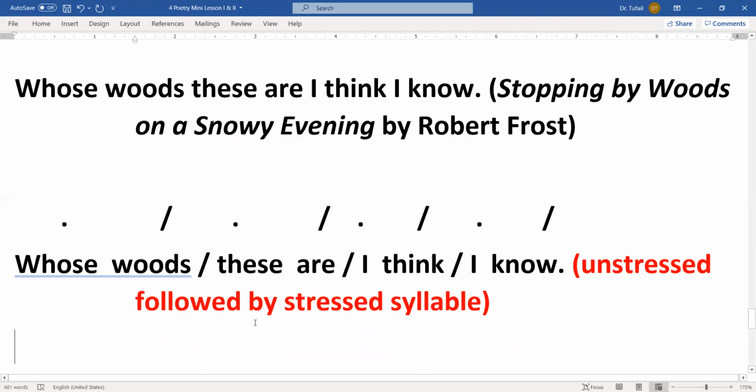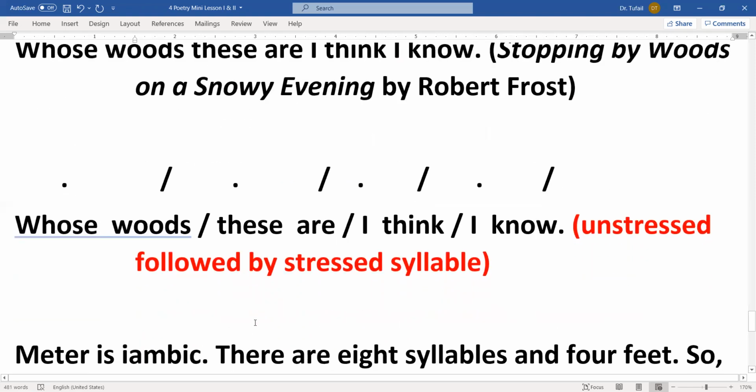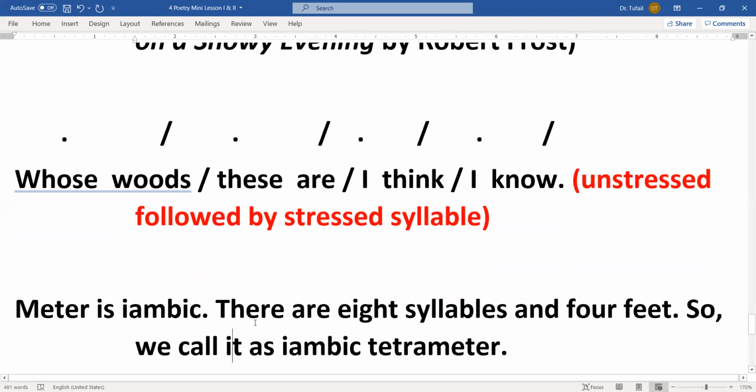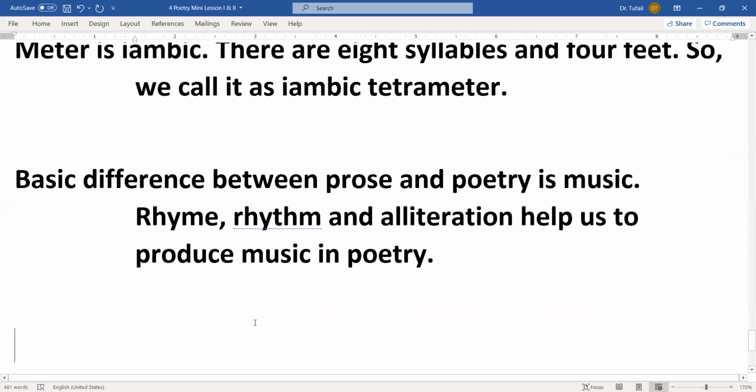So here again, how many syllables? 1, 2, 3, 4, 5, 6, 7, 8. There are 8 syllables and there are 4 feet. So we will call that meter iambic. There are 8 syllables and 4 feet, so we call it iambic tetrameter. Okay, this is how we analyze this poetry, and we see how this rhythm is being controlled.